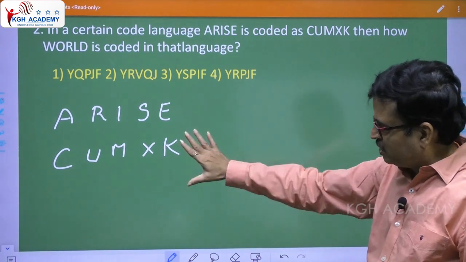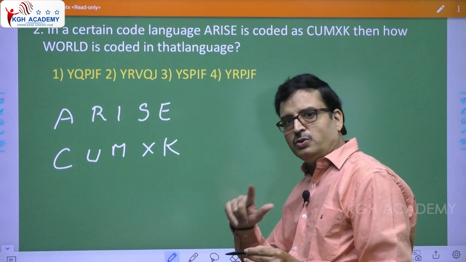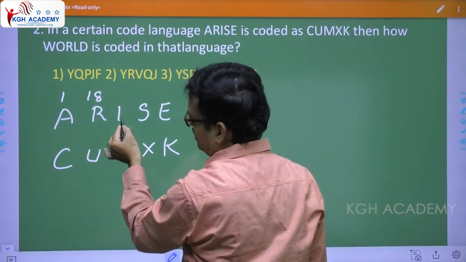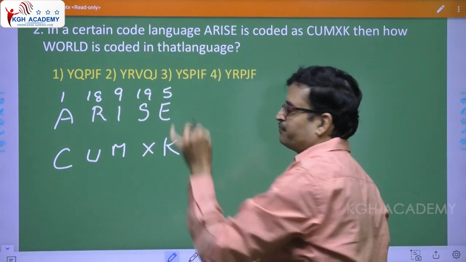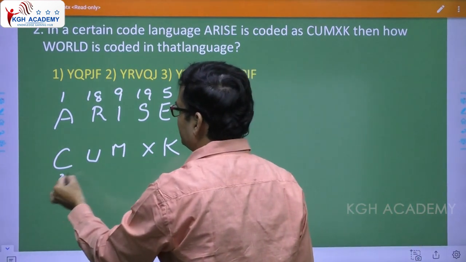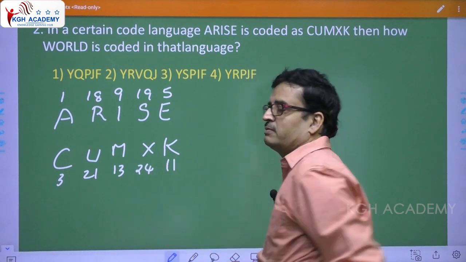If you are unable to get the logic just by looking, you convert the letters into numbers. A is 1, R is 18, I stands for 9, S is 19, E is 5. In the same way, you find the numbers of CUMXK: 3, 21, 13, 24, 11.